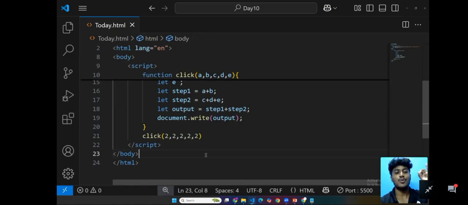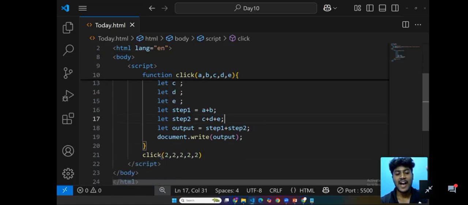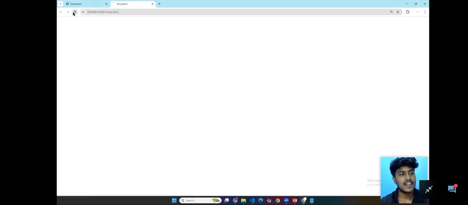First variable, first value. Second variable, second value. Third variable, third value. Fourth variable, fourth value. Fifth parameter, and fifth value. And then what is the value of a plus b? 2 plus 2, 4. And then 2 plus 2 plus 2 is equal to 6.